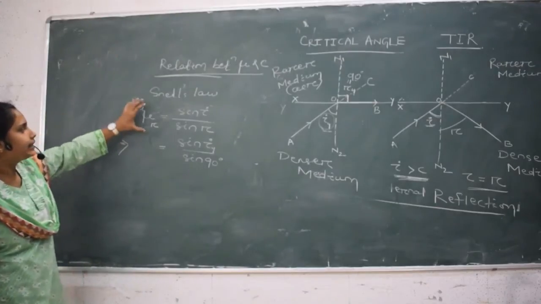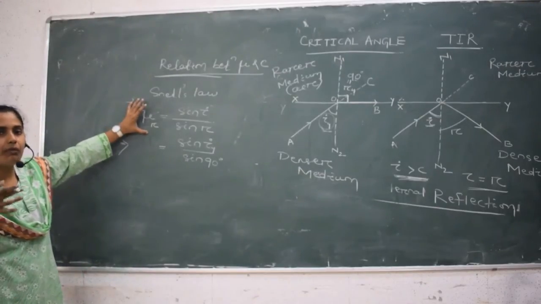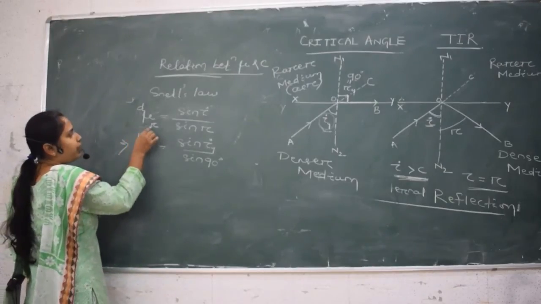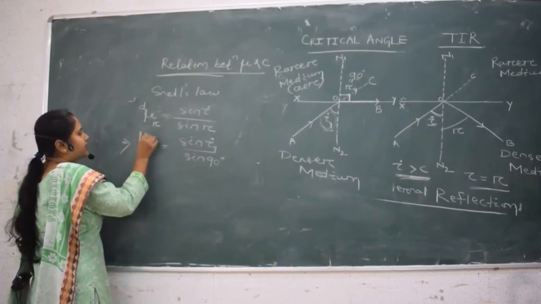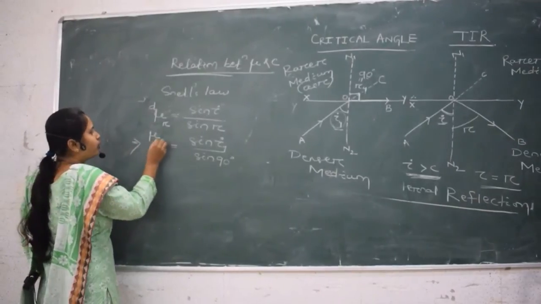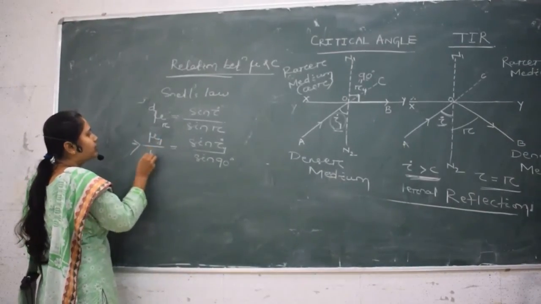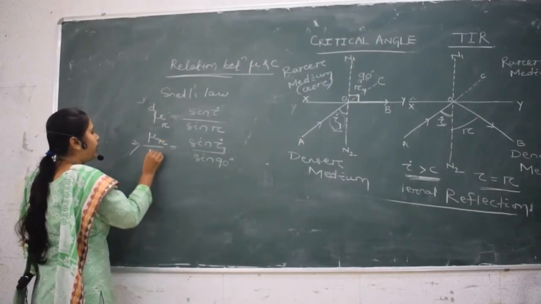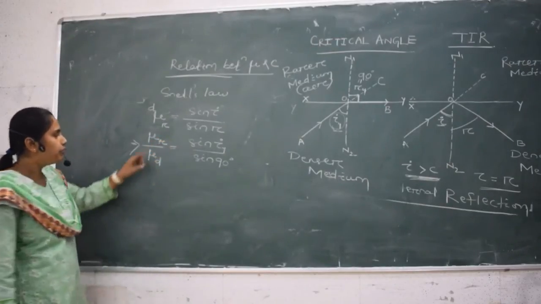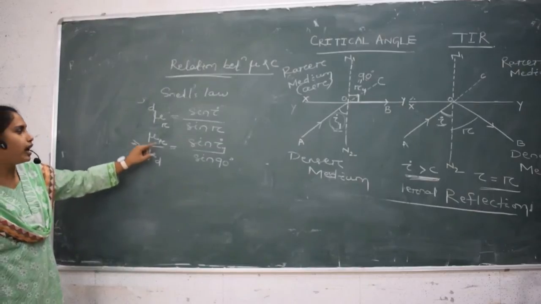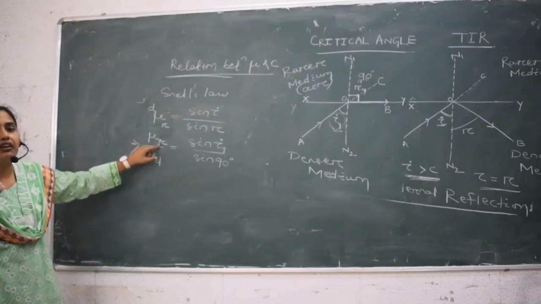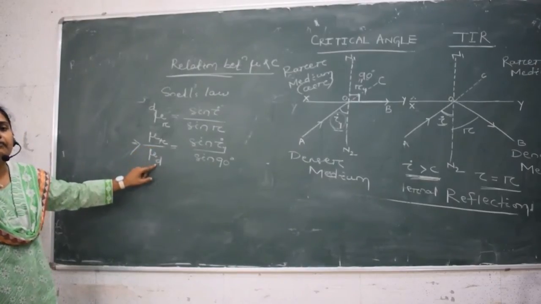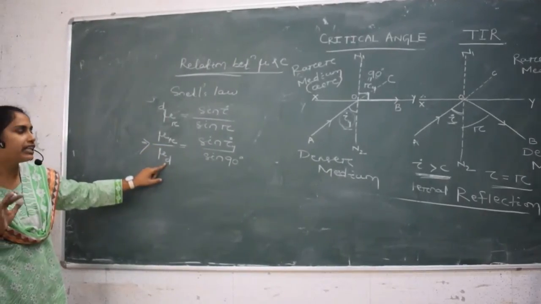If we write this relative refractive index in terms of absolute refractive index, we get mu R with respect to D as mu R divided by mu D, where mu R and mu D are the absolute refractive index of the rarer medium and the absolute refractive index of the denser medium respectively.